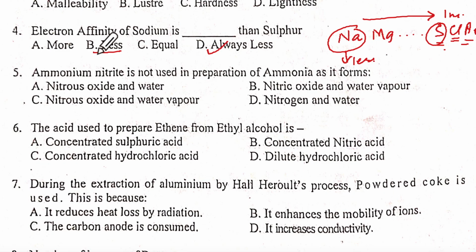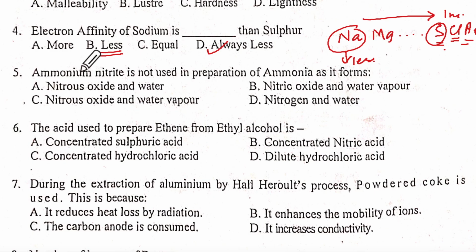Correct. So I like this option, less and always less. Ma'am, what is the difference between always less and less? Less means I think conditionally less, like sometimes it is less and sometimes it's more. Yeah, conditionally less. That is absolutely right. Always means by default.